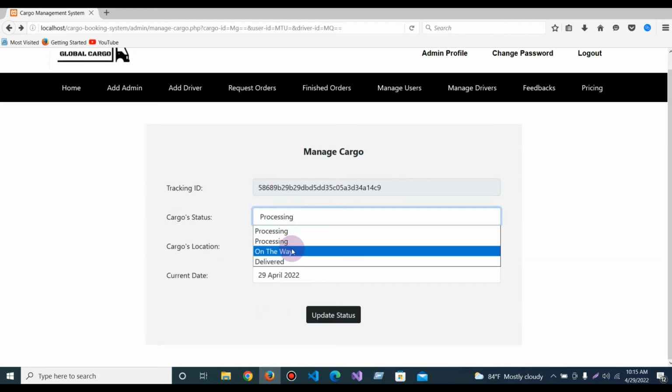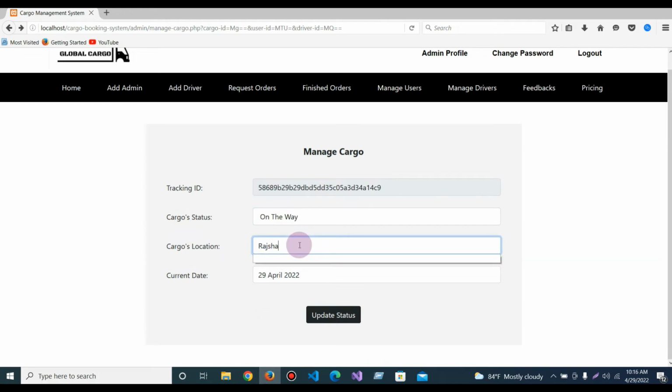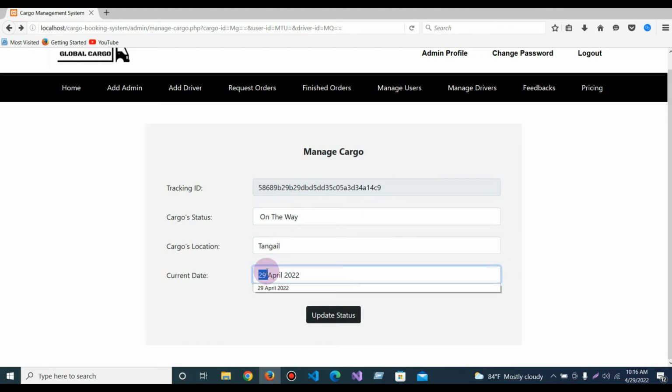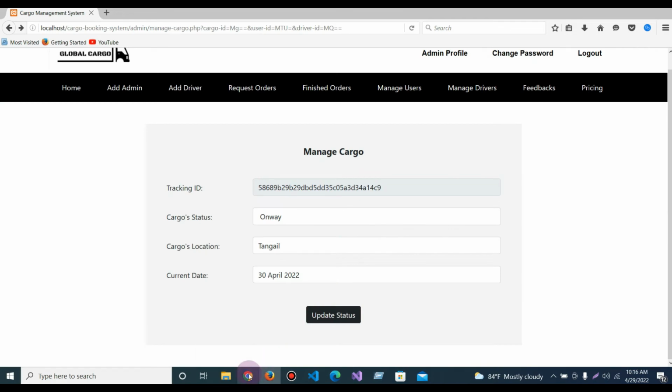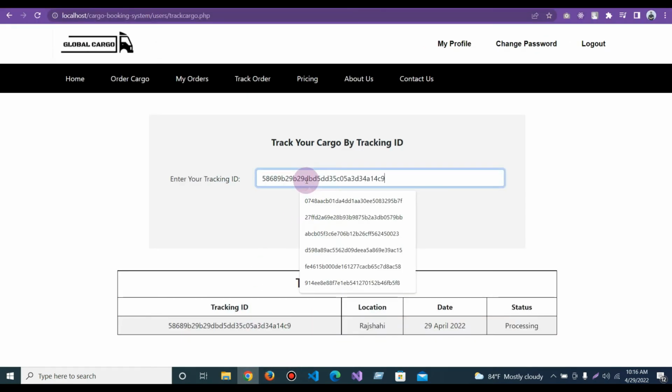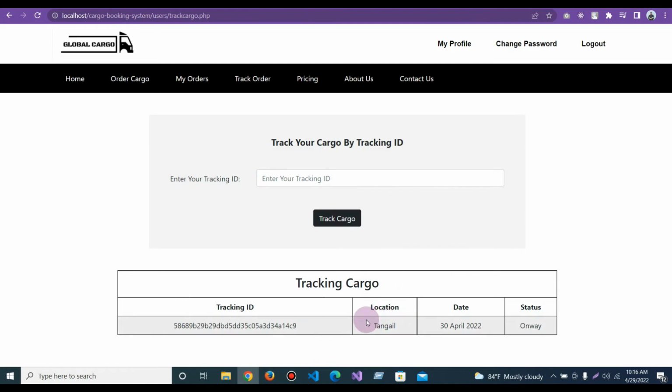Again, if I say that it is on the way, on Tangail, and that the date is 30 April, then again if I go to the customer part and track the cargo, I can see the location, date, and status is on the way.